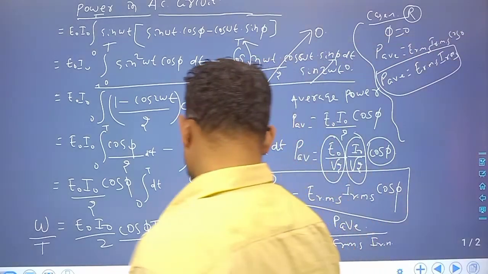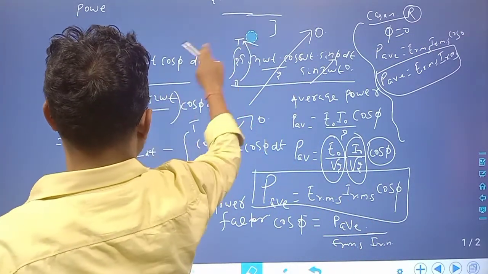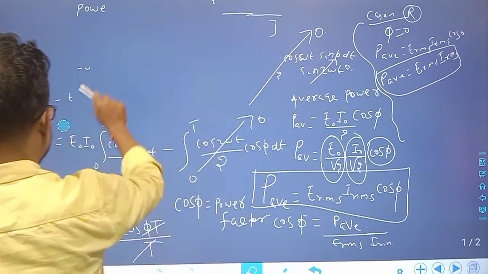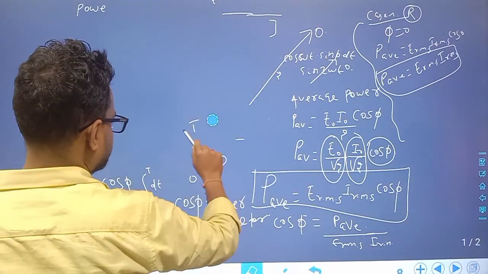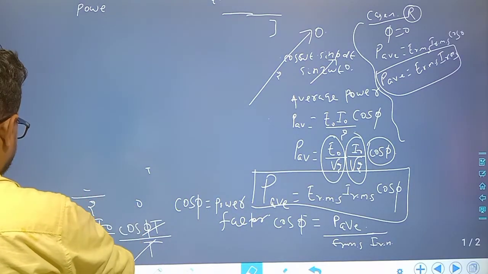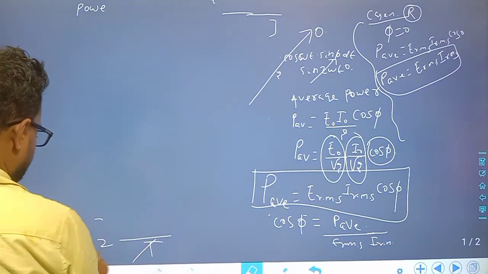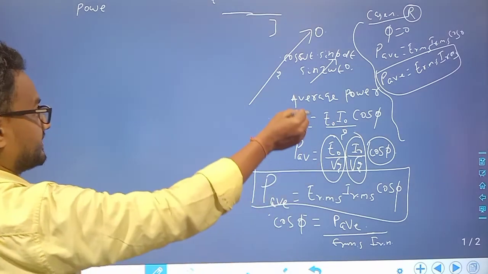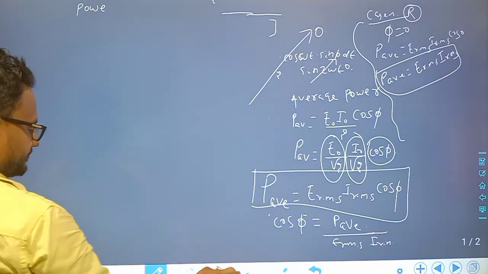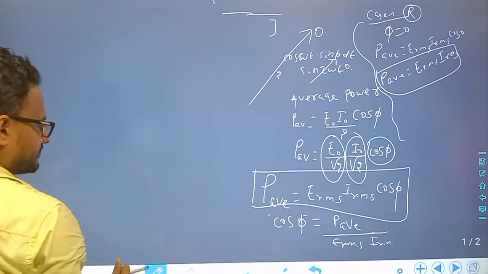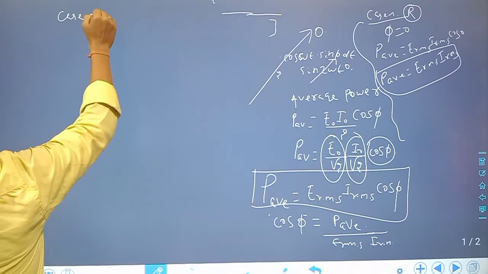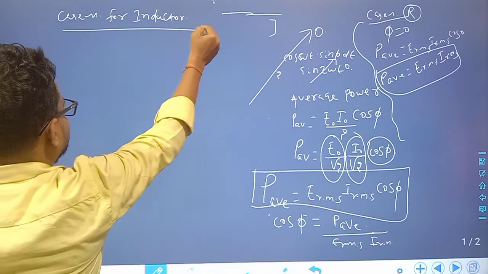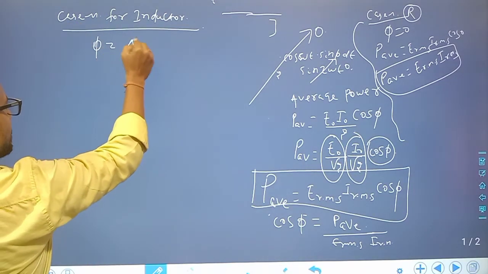Similarly, case 2, for the inductor circuit, phi is equal to plus pi by 2.